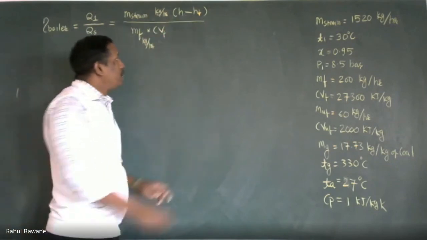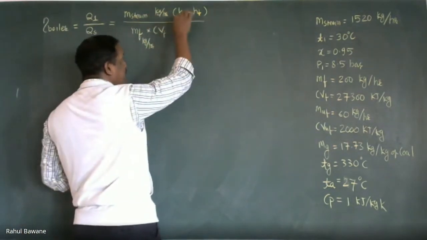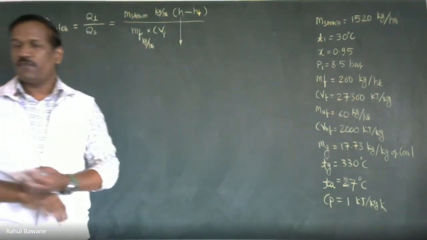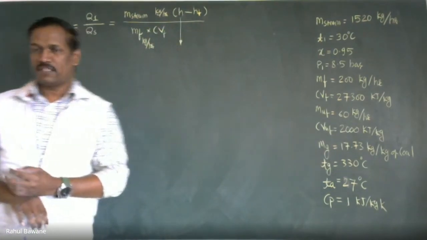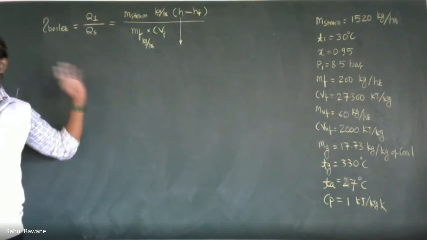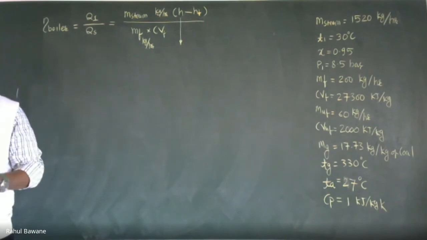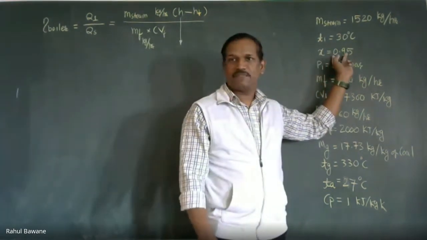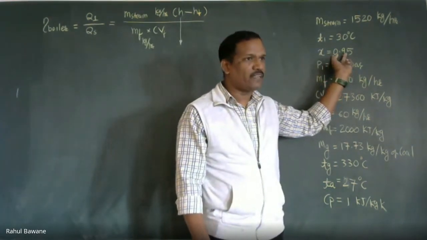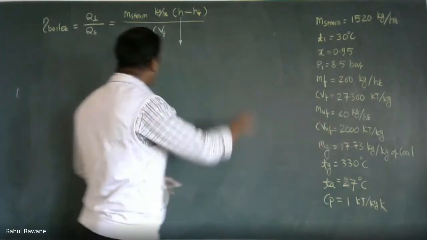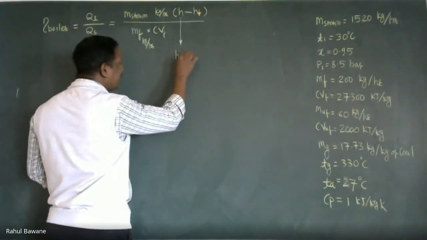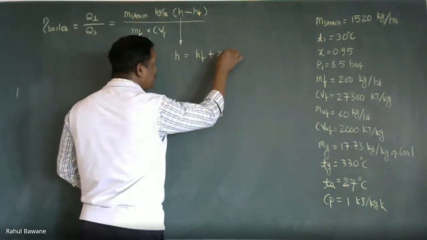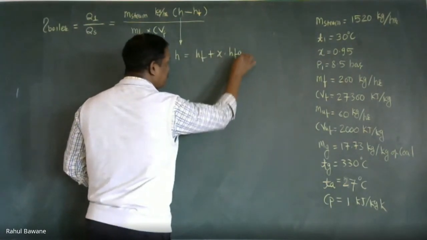Now here HF and H: is it dry vapor, wet vapor or superheated vapor? That means dry steam, wet steam or superheated steam. Wet steam. How do we come to know? There is a dryness fraction of 0.95, which means it is not 100% dry, so it is wet steam. For wet steam, how do we calculate H? H will be HF plus X into HFG.